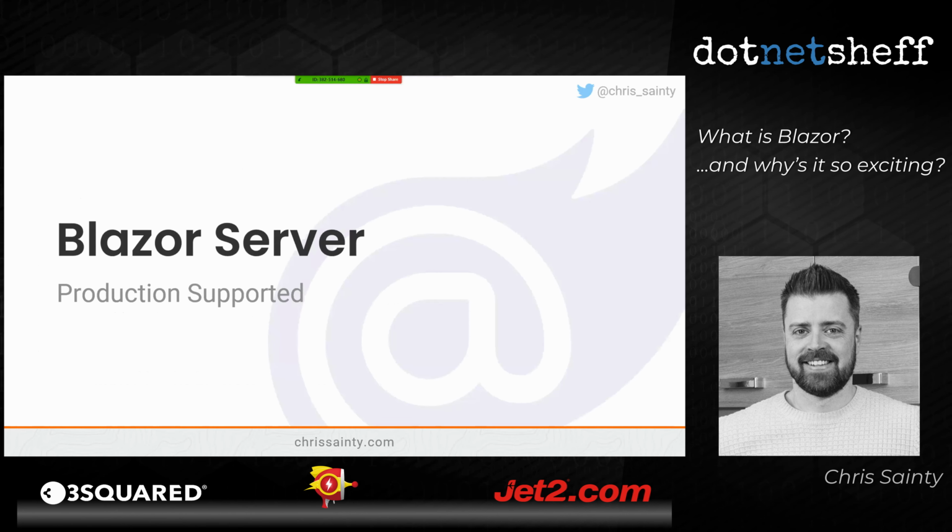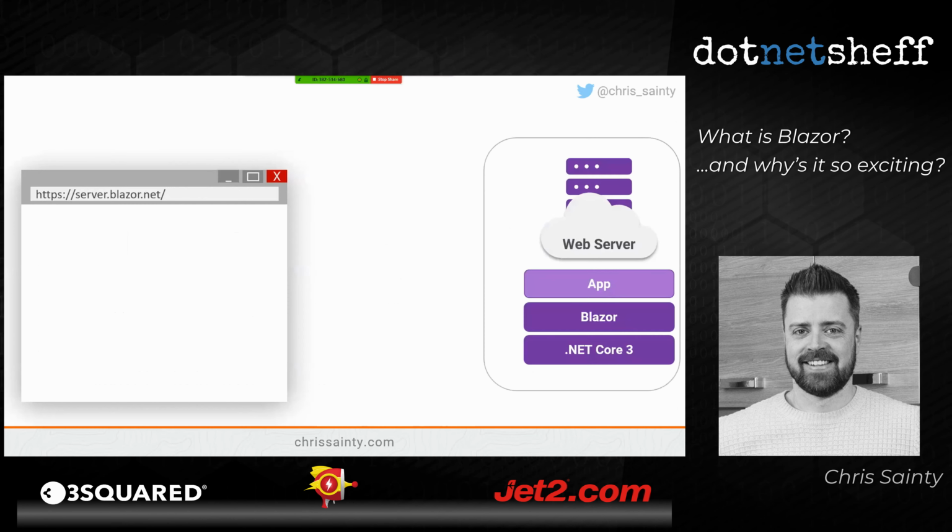So let's talk a bit now about Blazor Server, and we'll have a look at the differences. We're going to go through the same exercises that we went through for Blazor WebAssembly and see how this works in comparison. So we'll go through the boot up sequence. We've got our browser on the left again, but this time we've got our web server and we've got our Blazor app over there, because Blazor Server executes on the server, hence its name.